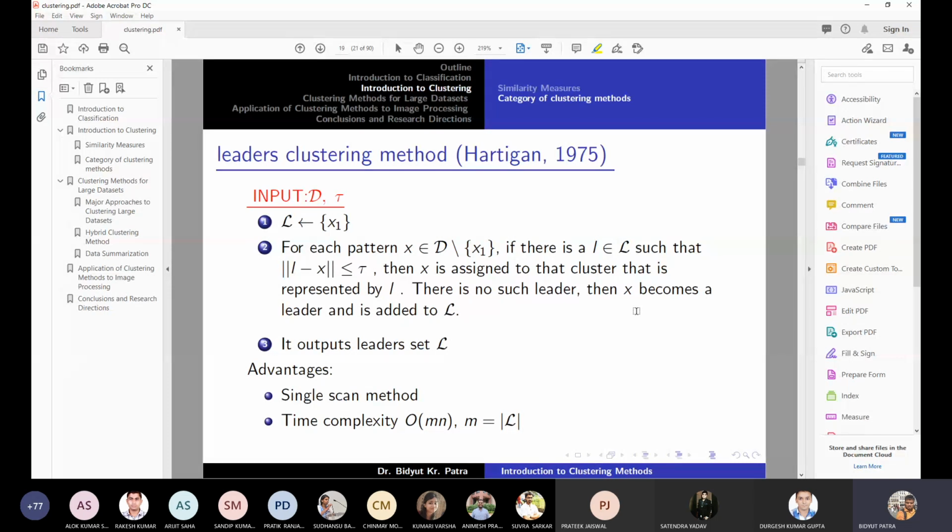So clusters and leaders are quite synonymous here. The first point is treated as the representative point of the group of points. That is something called the leader. Then it outputs only the set of leaders.